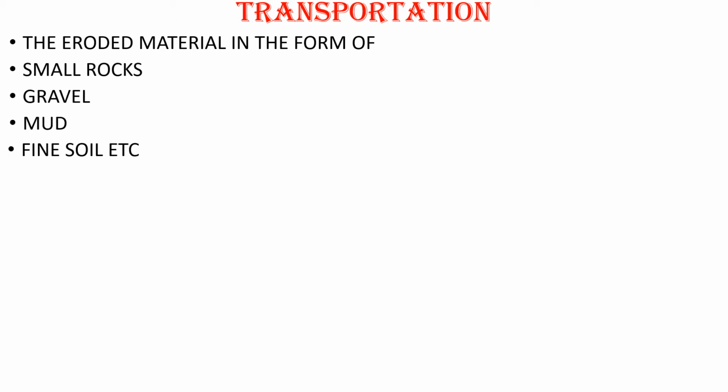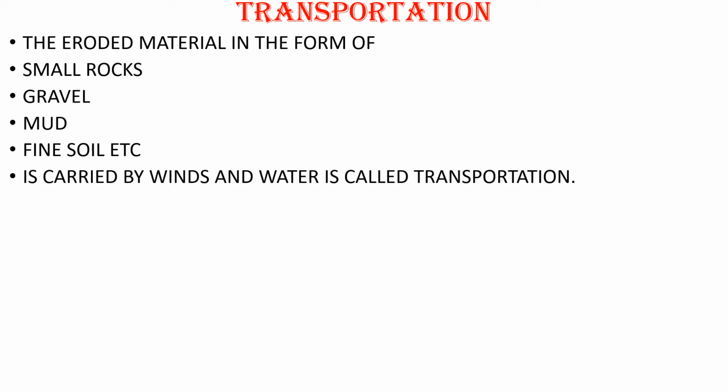Now the third form is transportation. First form was weathering, second form was erosion, and the third form is transportation. Now what is transportation? The eroded material in the form of sand, small rocks, gravel, mud, fine soil, etc. is carried by winds and water, and this carrying procedure is called transportation. That is, weathering happened, then eroding happened, and after eroding they have to be moved from that place. So this process is being done by the water and air.